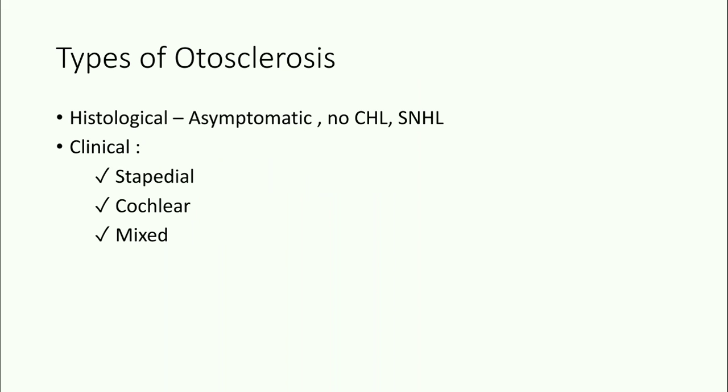Now, the types of otosclerosis. It is broadly divided into histological and clinical types. Histological type is asymptomatic and there is no conductive hearing loss as well as no sensorineural hearing loss. While clinical types are divided into stapedial, cochlear, and mixed. Stapedial type can lead to conductive hearing loss. Cochlear type can lead to sensorineural hearing loss, and mixed type can lead to both conductive as well as sensorineural hearing loss. But in mixed type, the stapedial component is dominant, so usually conductive hearing loss is seen.